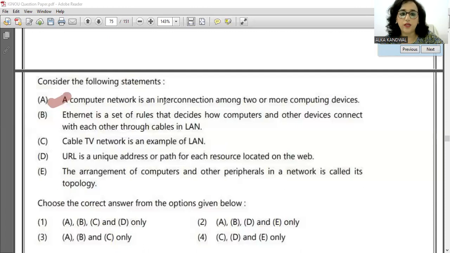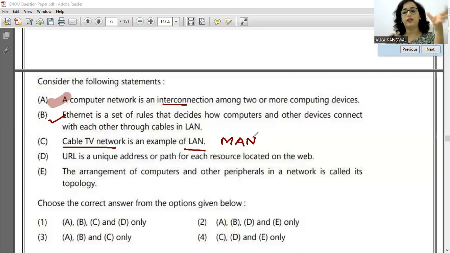A computer network is an interconnection. Correct. Ethernet is a set of rules that decides how the computers and other devices connect with each other through the cables in the LAN. That is also correct. Ethernet is basically related to the LAN only. Cable TV network is an example of LAN. No, cable TV network comes under the example of MAN, that is metropolitan area network. The range is more, it can access across cities also. So that is the false statement here.